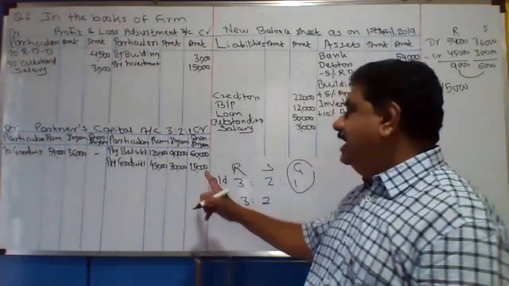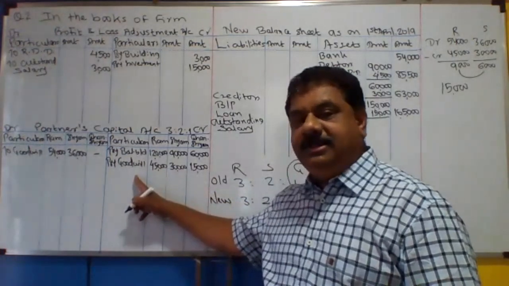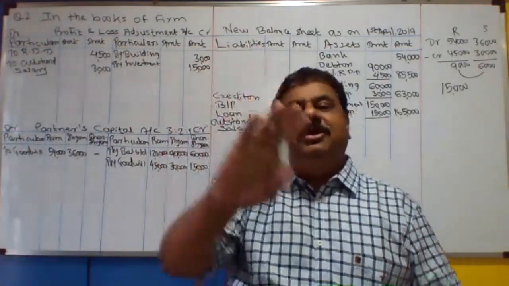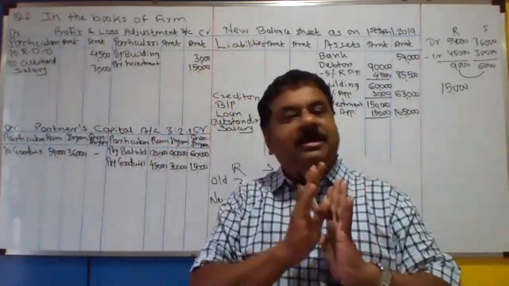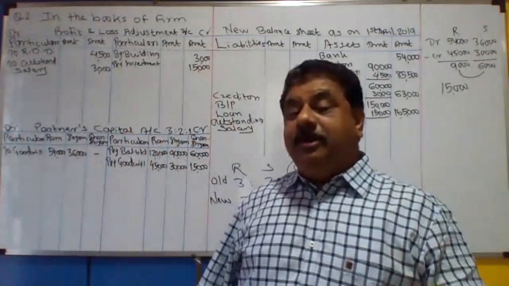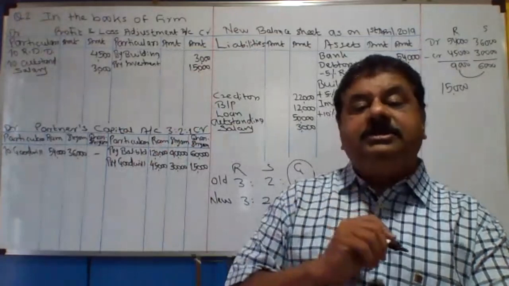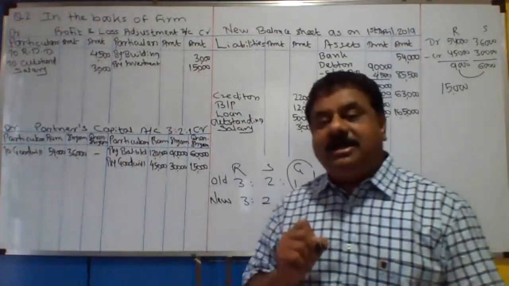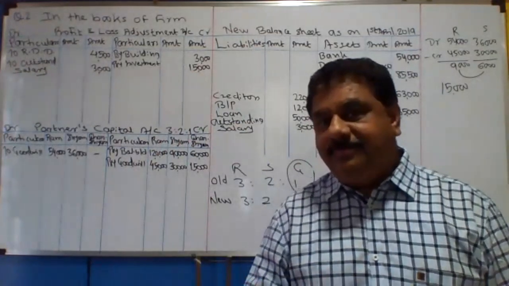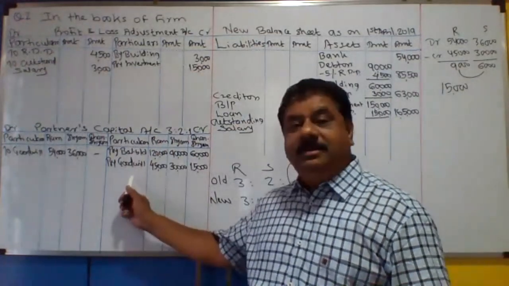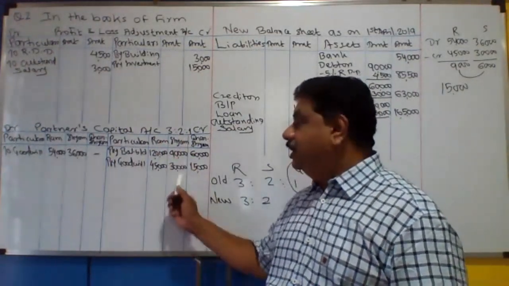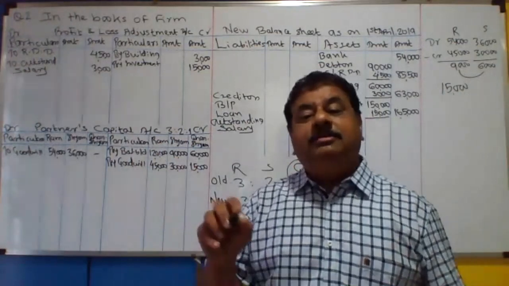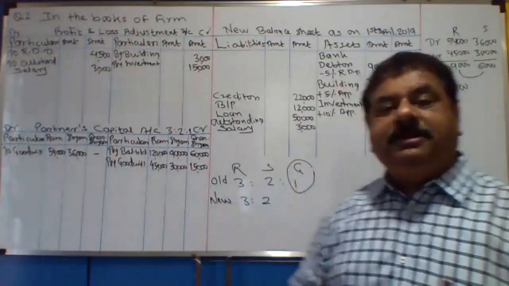Now in this case, as goodwill is credited with 90,000 and debited with 90,000, the goodwill balance is zero. It will not appear in the balance sheet. बैलेंस शीट में आने वाला नहीं है. अब कल के प्रॉब्लम को हम लोग जरा डिस्कस करते हैं. In yesterday's problem, the goodwill was raised only for the retiring partner, that is for Kaka's goodwill, not for the entire firm. तो हमने क्या किया था? By goodwill 2,700 only in the column of Kaka, and it was not written back. मतलब राइट ऑफ नहीं किया था. तो हमने कहाँ पे लिखा था? Balance sheet asset में.